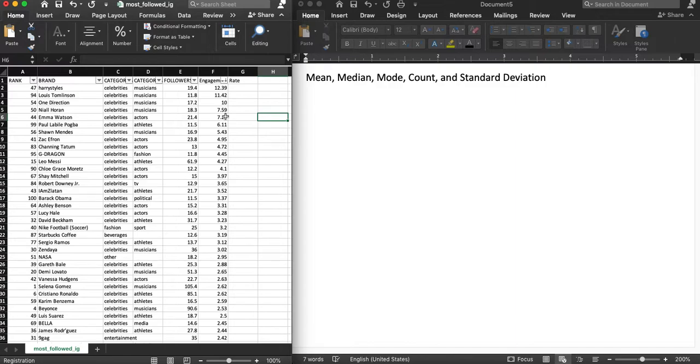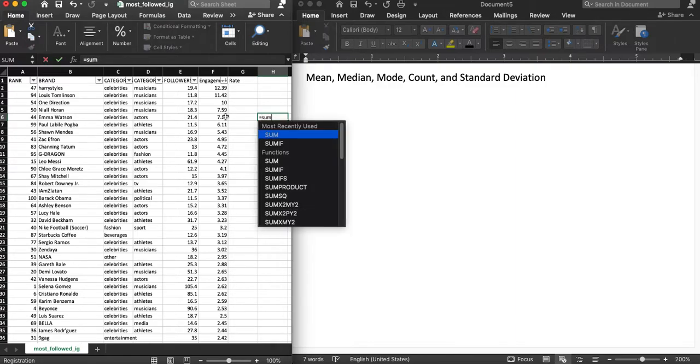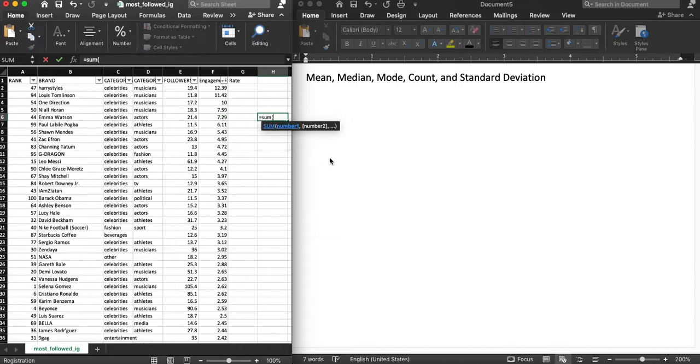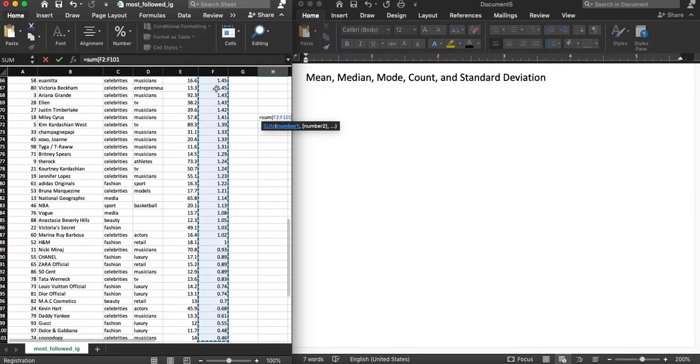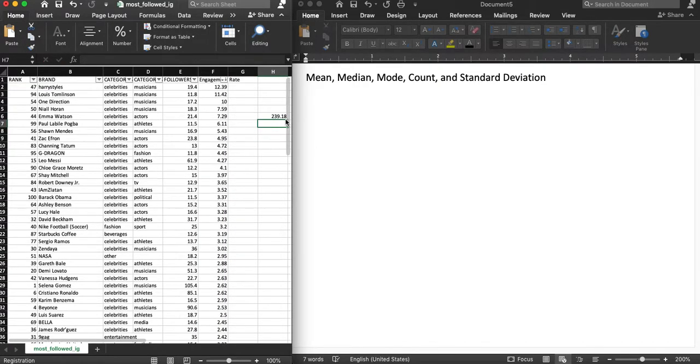So if I wanted to do that, I could do equal sign and sum. That allows me to select a group. I click here and hit Shift Control down arrow. It will highlight everything. So that has given me the total, the addition of all of these values.